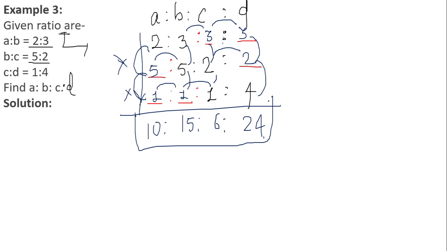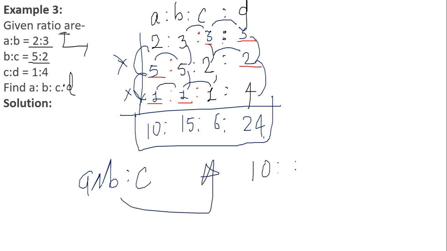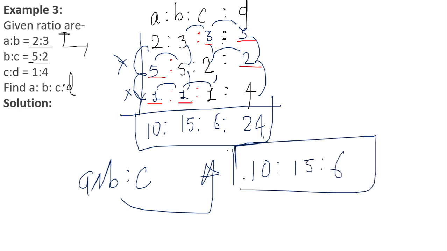I hope you have got it. Even if they are asking you the value of A is to B is to C, you can clearly say that the value of A is to B is to C is 10 is to 15 is to 6. Okay, so this is how we calculate the uniform ratio.